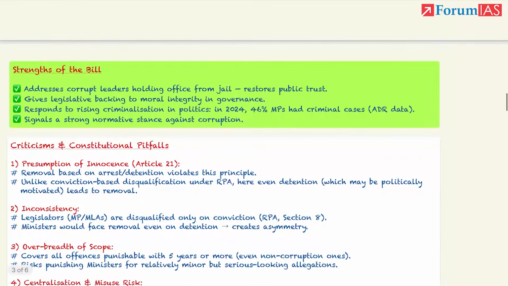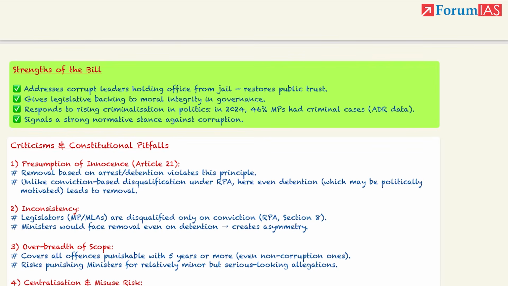Right? What are the positives of the bill? We just should not focus only on the negative side of the bill. If a question comes in mains like discuss or analyze this bill, we should also write the positives, because there should be certain reasons why the government has introduced it. So we should have that acceptance to understand the positives of the bill.